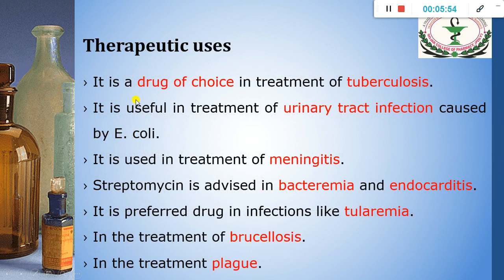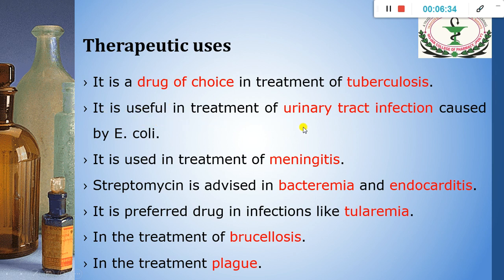Therapeutic uses: it is a drug of choice in treatment of tuberculosis. It is a primary or first line or standard drug which is used for the treatment of tuberculosis. But if it is given alone, resistance will be developed by the Mycobacterium tuberculosis bacilli. So that's why it is given in combination with isoniazid, or in combination with rifampicin and other anti-tubercular agents.